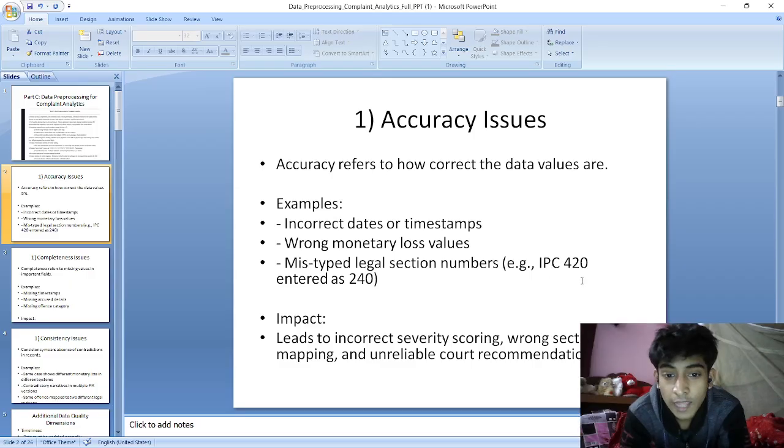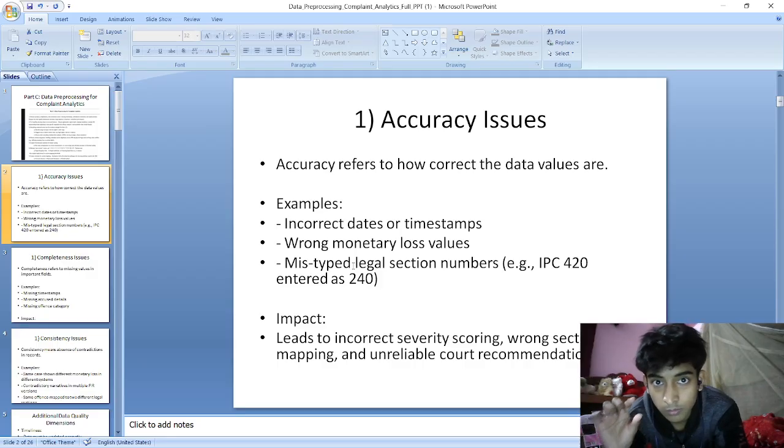For example, for IPC 420 section, we wrote IPC 240 section. There is a massive difference between those two sections. So handling values that should be meaningful and related to the complaint is our concern.